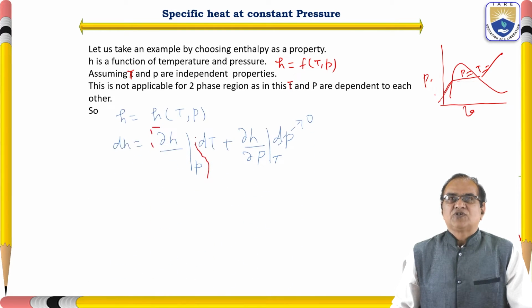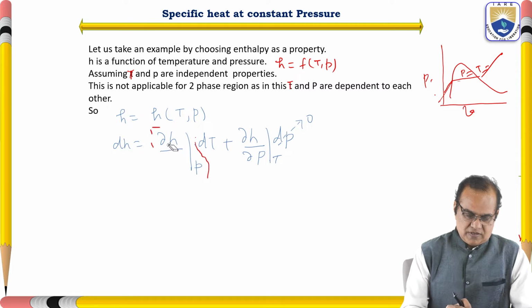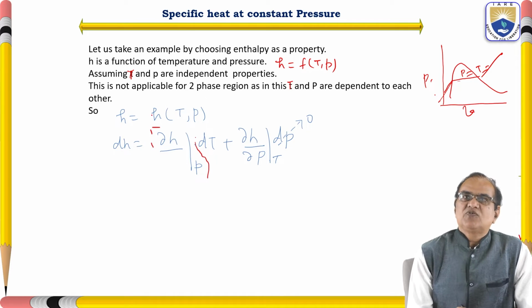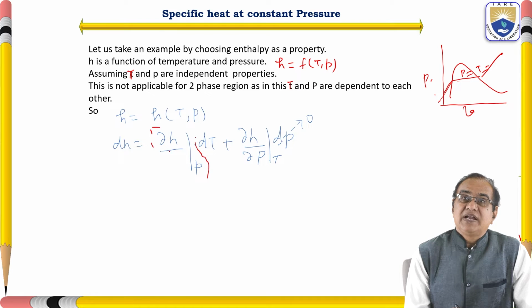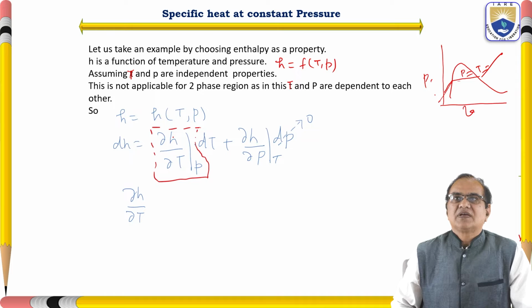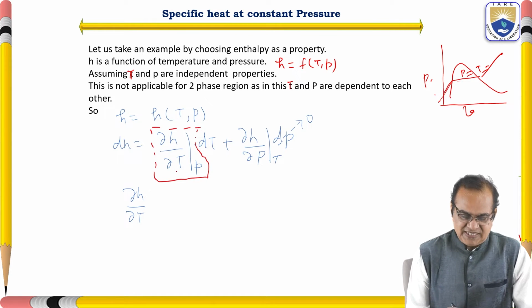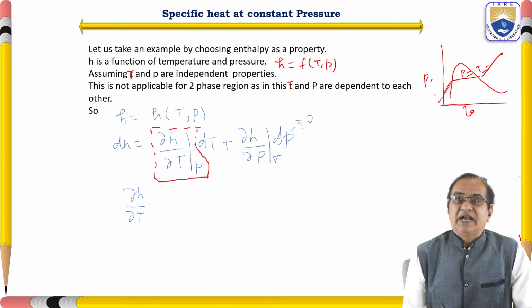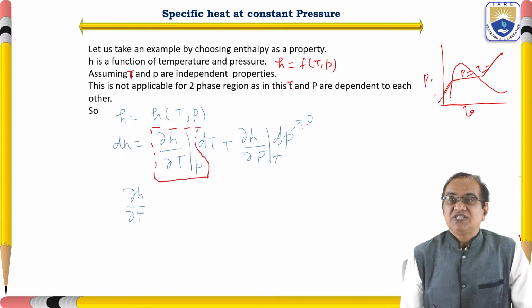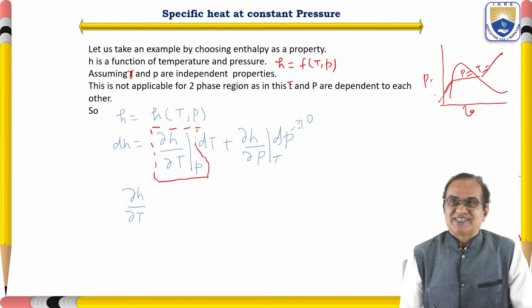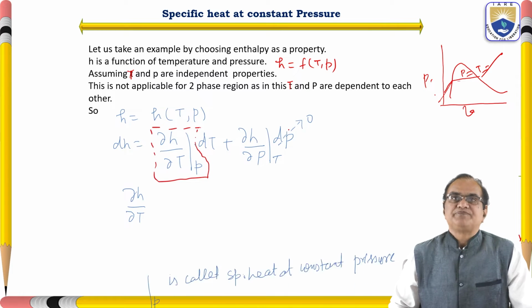So H is equal to a function of T and P. So dH is equal to (∂H/∂T) into dT plus (∂H/∂P) at constant temperature into dP. Here we have to see that it is a constant pressure process, so this dP will be 0.